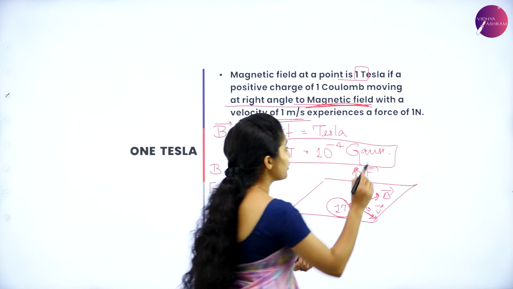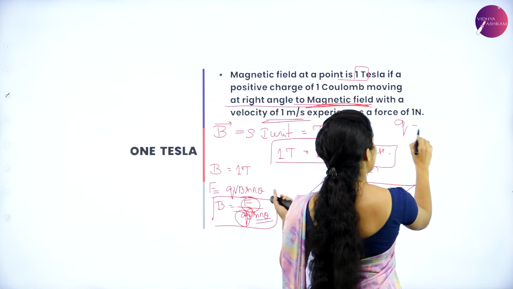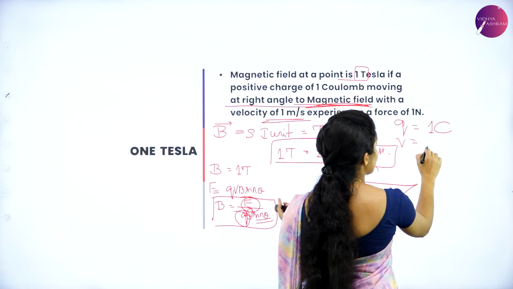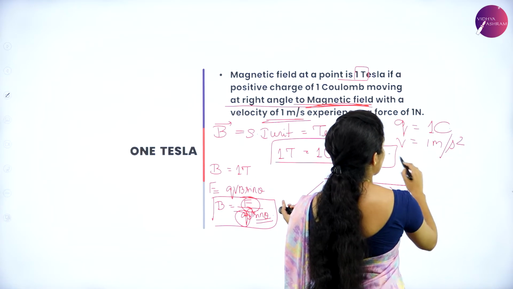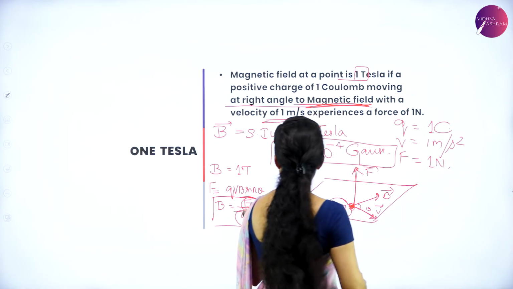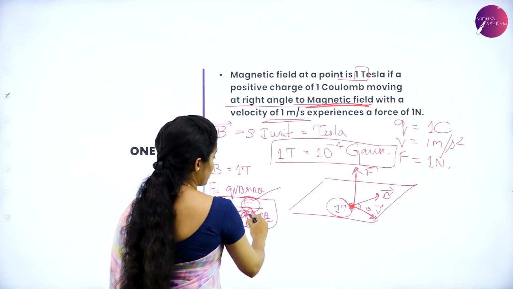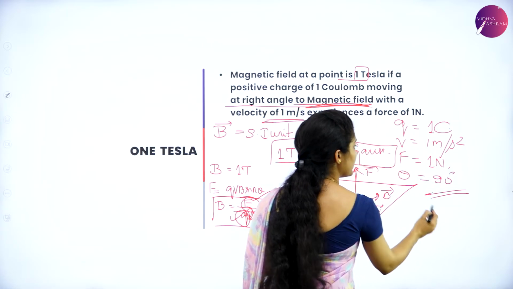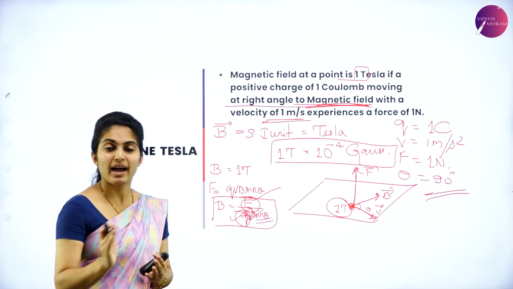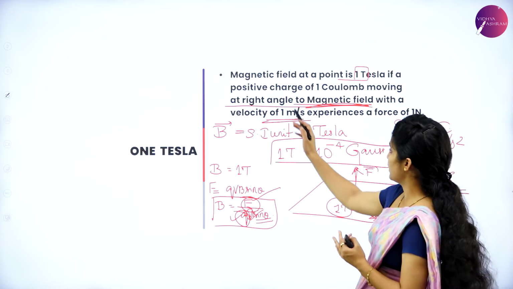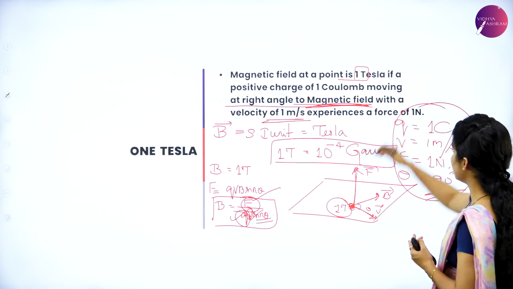So you have Q as 1 coulomb of charge, velocity as 1 meter per second, and force obtained as 1 Newton. Force is unit, charge is unit, velocity is unit, and it should be perpendicular to it. Then you can say B, the magnetic field, is 1 Tesla. So the 1 Tesla definition is with respect to these concepts.